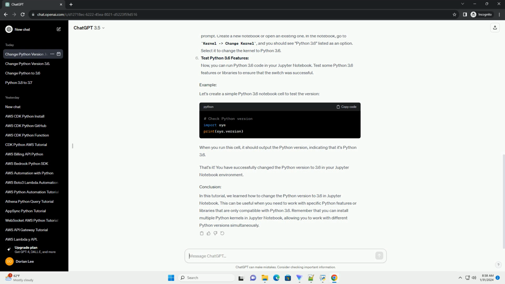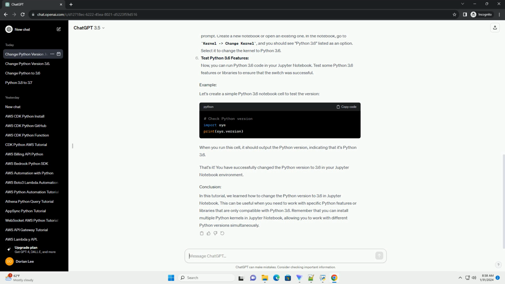Verify installation. Open Jupyter Notebook by typing jupyter notebook in your terminal or command prompt. Create a new notebook or open an existing one. In the notebook, go to Kernel, Change kernel, and you should see Python 3.6 listed as an option. Select it to change the kernel to Python 3.6.